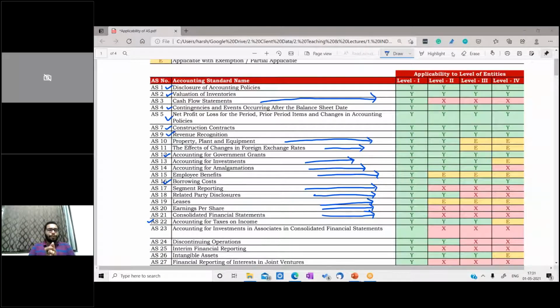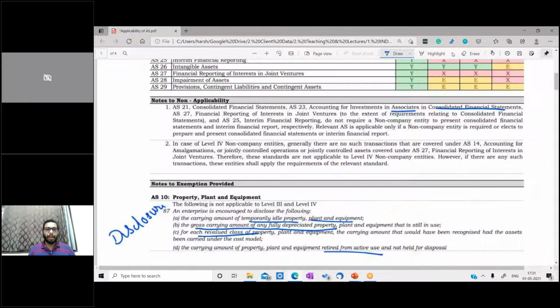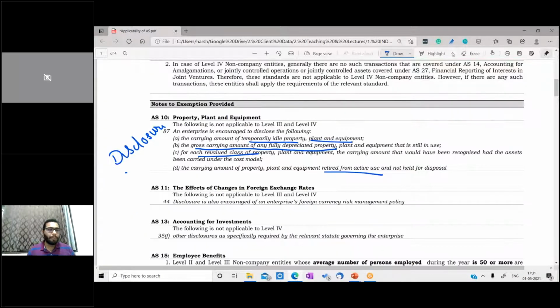Now, when I say exemption, whatever provisions I will be discussing, those provisions are not applicable. Hence, the rest of the standard is applicable in detail to that particular person. So when I say a level 4 entity and plant, property and equipment, this disclosure part is not applicable, which is para 87.